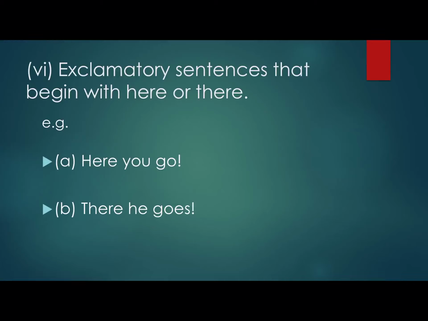In exclamatory sentences we use simple present tense, like here you go, there he goes, what a beautiful flower it is, how beautifully the bird sings, or how fast he runs, or how beautifully she writes. So, usually when we speak exclamatory sentences, then also simple present tense is used.